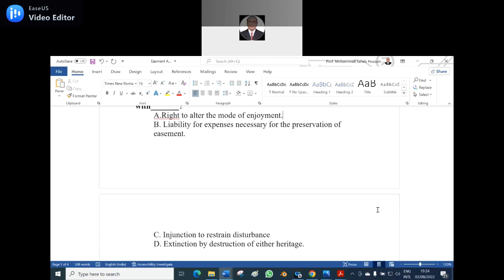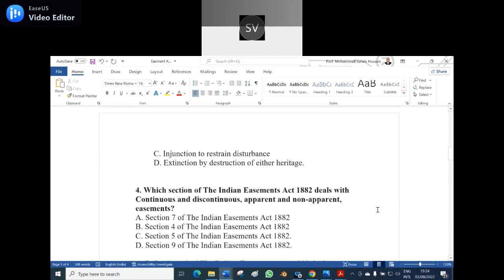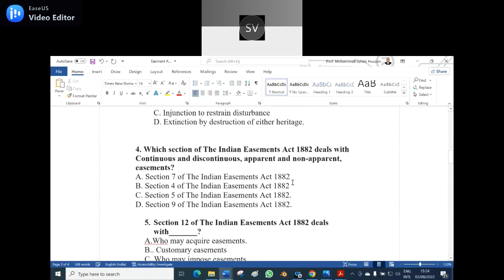Option B. Yes, option B is the correct answer regarding the third question. Fourth question. Which section of the Indian Easement Act 1882 deals with continuous and discontinuous apparent and non-apparent easement?